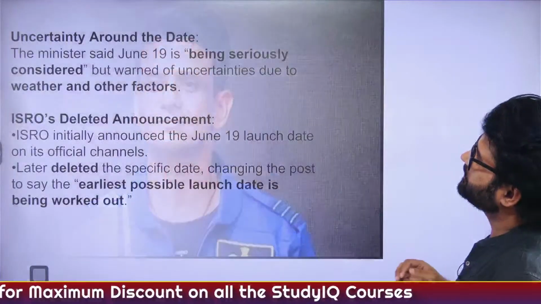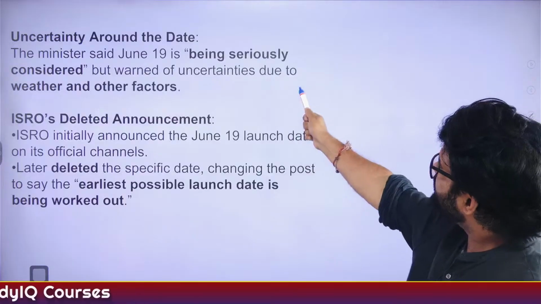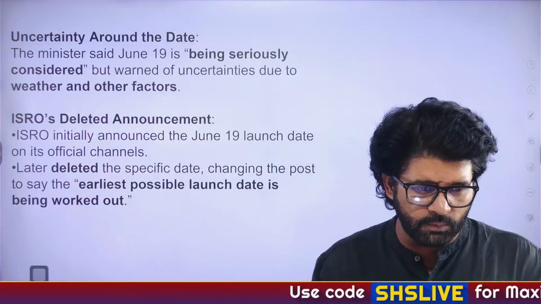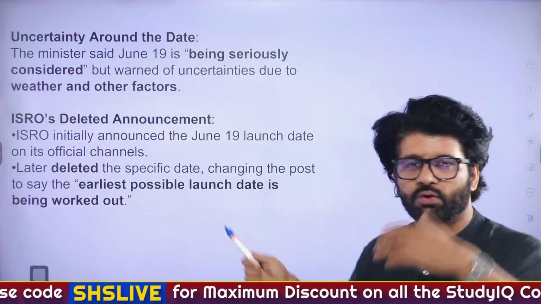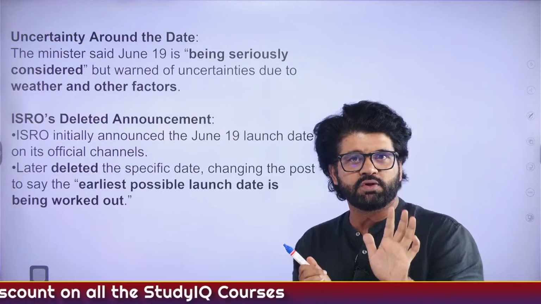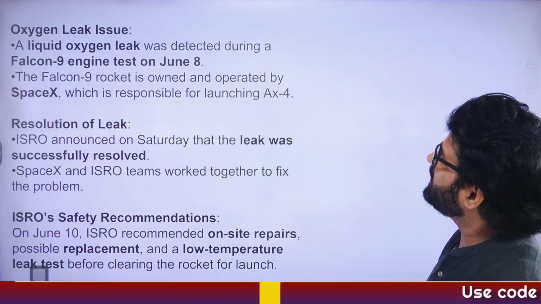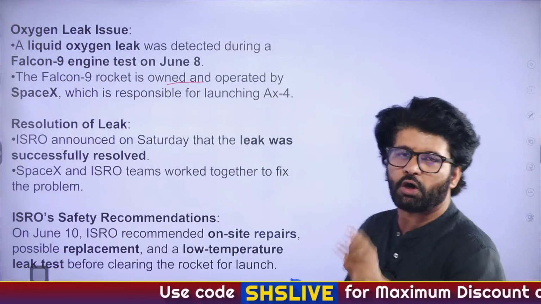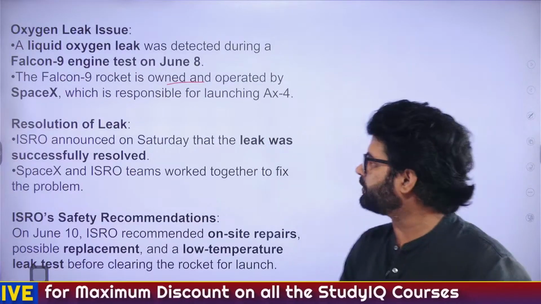The minister said that June 19 is being seriously considered. It's not a fixed date, not a final date. And for backup, group captain Balakrishnan Nair. Very good, Priya. ISRO deleted an announcement. ISRO also initially said that June 19 is the date. Now they have deleted it because they are also not sure whether June 19 is the actual date or whether it will be deferred further. Again, there is the oxygen leak issue, and so many things people are talking about. Falcon 9 rocket is owned and operated by SpaceX. We have talked about 3 entities: Axiom Space, then SpaceX, and then ISRO.